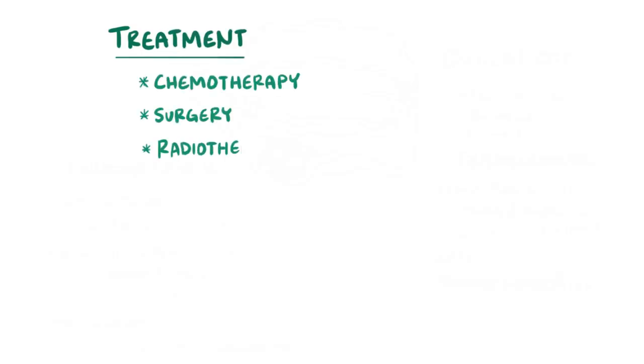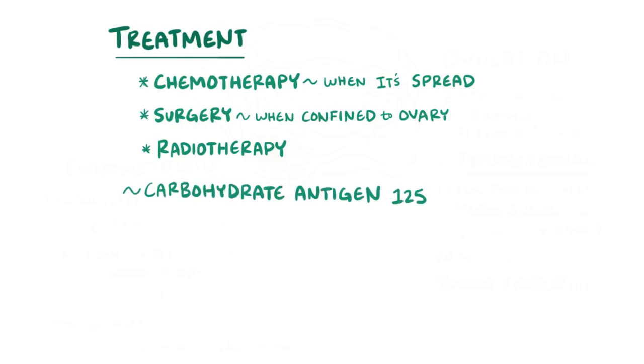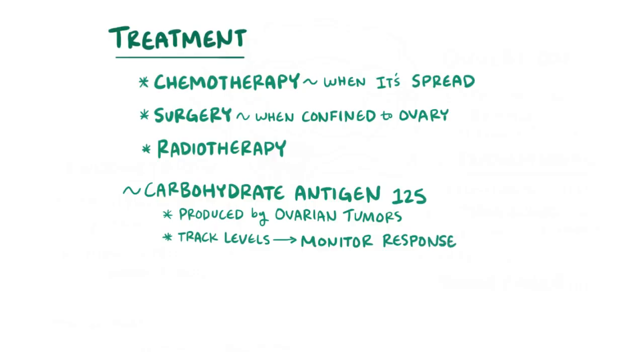Treatment of ovarian cancer typically involves chemotherapy, surgery, and sometimes radiotherapy. Surgery might be enough for malignant tumors confined to the ovary, whereas chemotherapy might be needed for diseases that spread. Carbohydrate antigen 125, called CA125, is a protein produced by various types of ovarian tumors. So tracking levels of this biomarker in the blood can help monitor response to therapy and potential relapse.